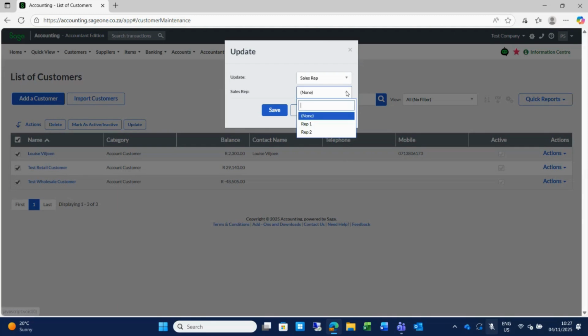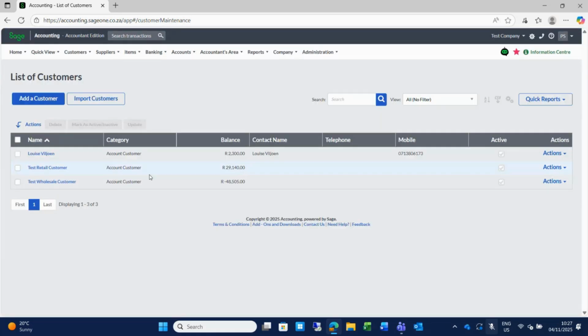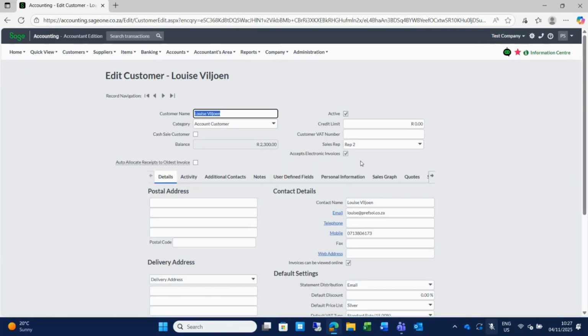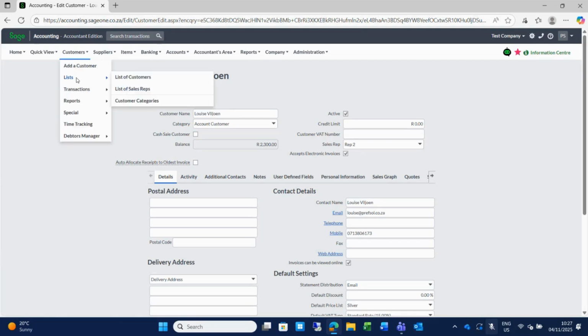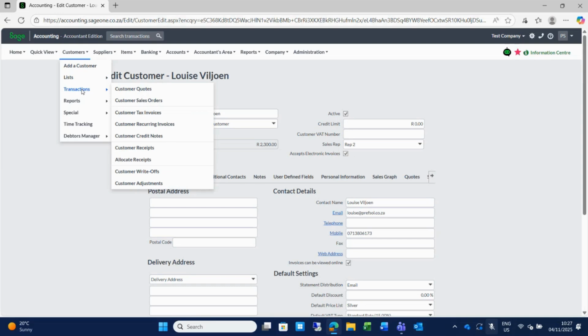If I move them all to sales rep number 2 and save it, it means that with a click of a button, I changed all my customers to now be linked to sales rep number 2. So that is quite a nice feature to do bulk updates on your customer list screen. Let's move on to transactions and doing invoices.